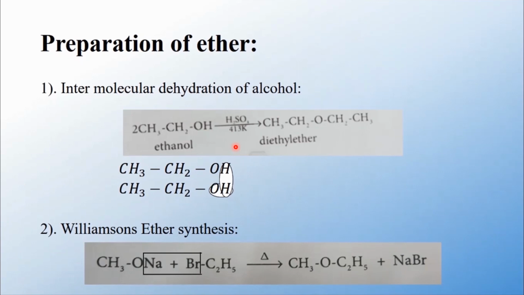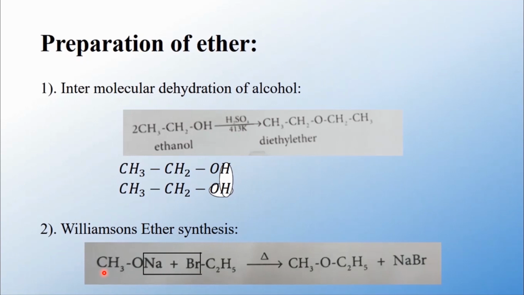So in the case of ethanol, when it is heated with concentrated sulfuric acid, the mixture of CH3CH2OH and CH3CH2OH, due to the removal of an HOH water molecule, leads to the formation of diethyl ether. Large scale preparation of ethers can be done by making use of Williamson's ether synthesis.